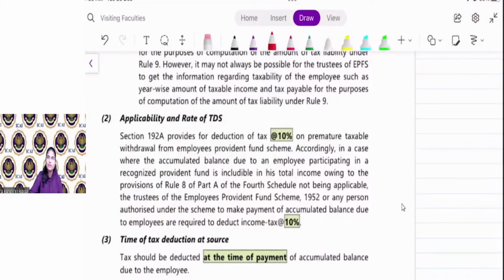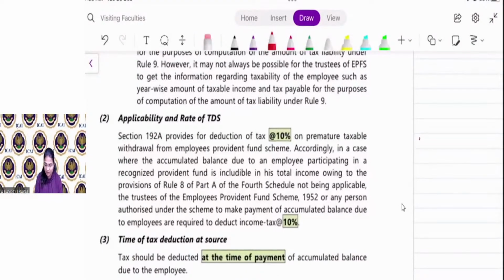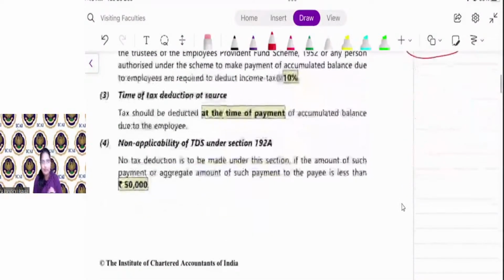Say, for example, you are withdrawing money from your recognized provident fund before completion of 5 years, and the amount is 5 lakh. The trustees of the Provident Fund deduct TDS of 50,000, that is 10% of 5 lakh, and deduction will be done at the time of payment.